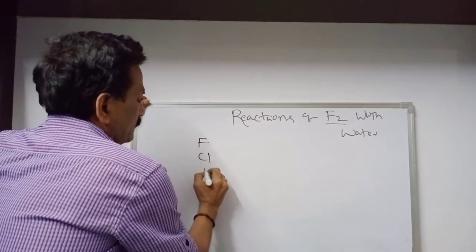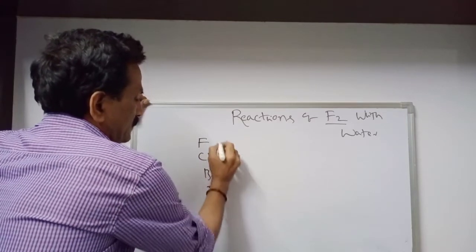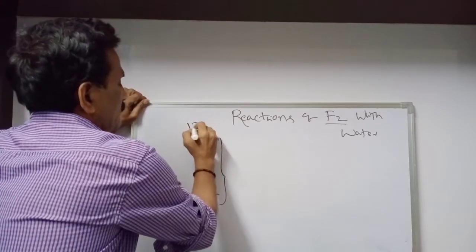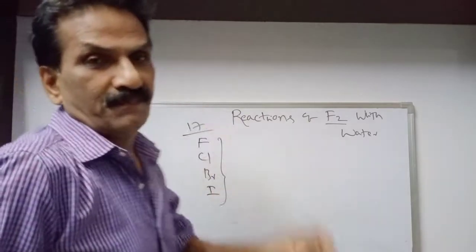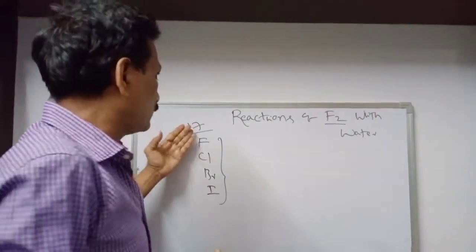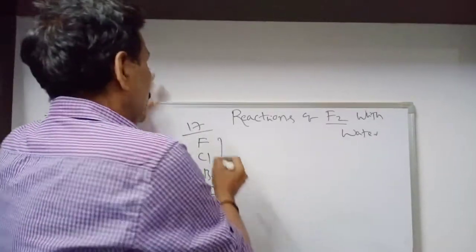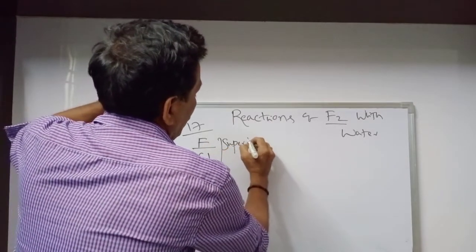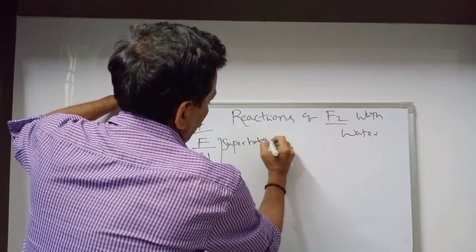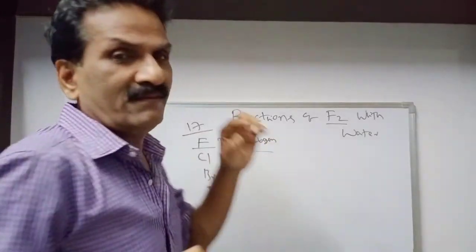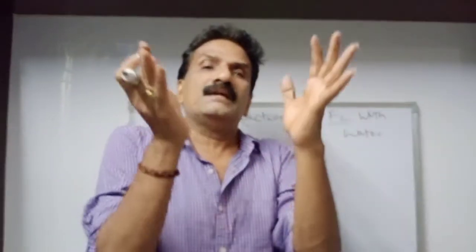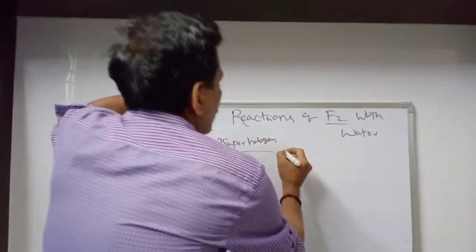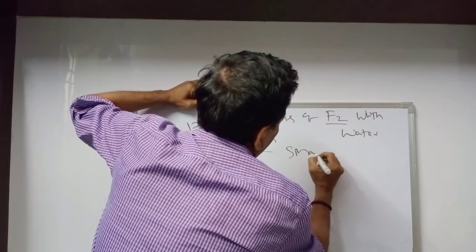Fluorine, chlorine, bromine, iodine, halogens. We have placed halogens in the 17th group. Fluorine is a super halogen. What is that? Super halogen. If anybody says fluorine, you must keep it in mind. Number 1 point, small size.